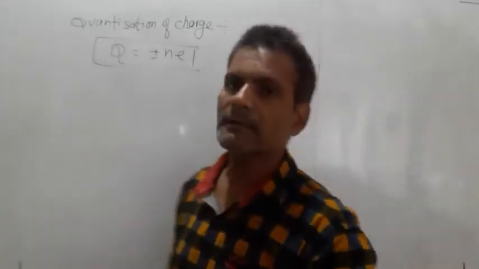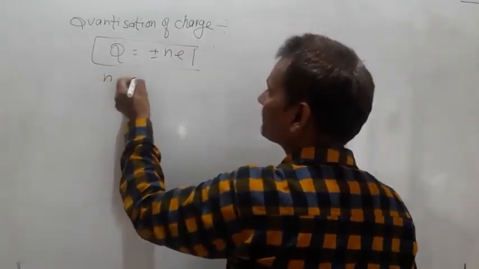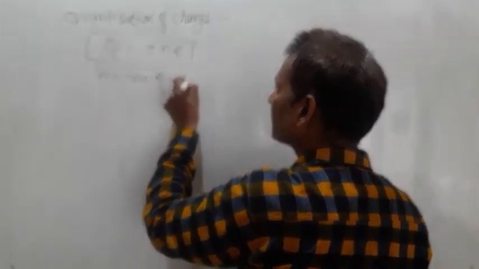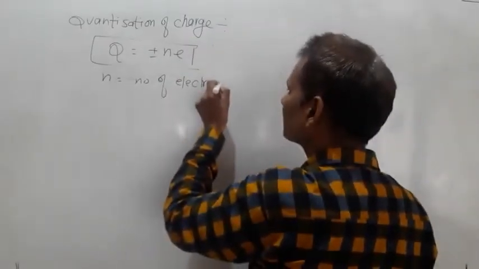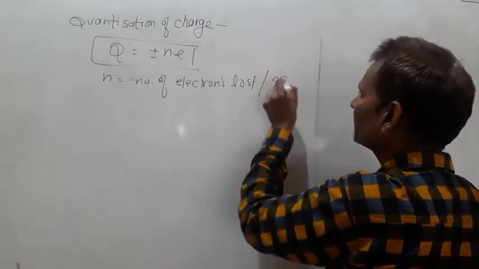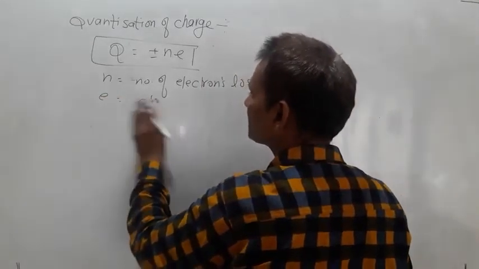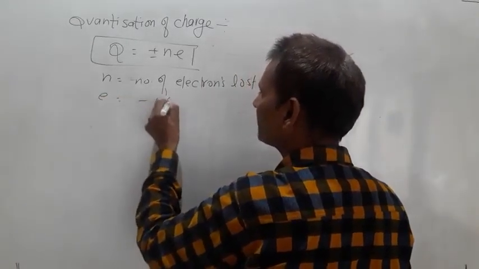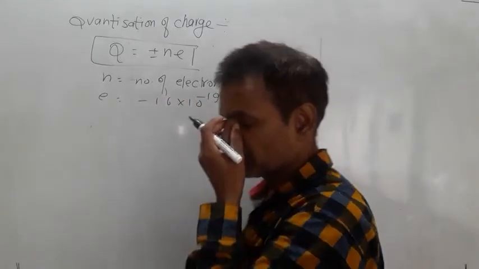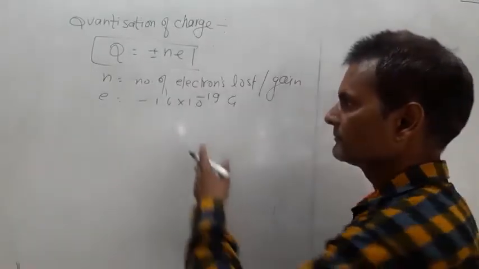This is the mathematical expression of quantization of charge, where n is the number of electrons lost or gained, and e is the charge on an electron, that is 1.6 into 10 to the power minus 19 coulomb. This is going to be the value of charge.